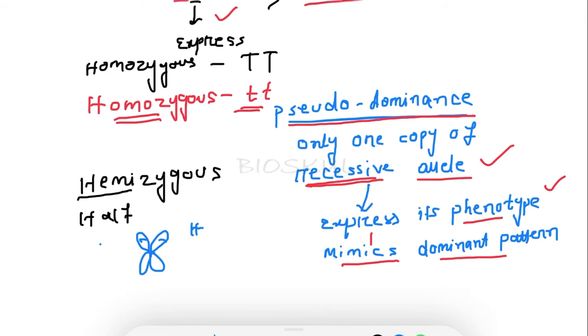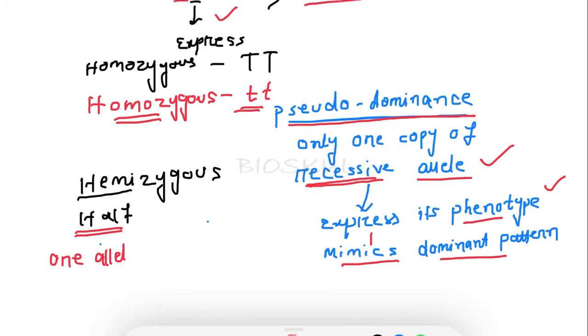Let's say for height, two alleles are present. It may be two dominant alleles, two recessive alleles, or one dominant and one recessive allele. This is the condition in a diploid organism. But in the hemizygous condition, only one allele is present and the counterpart is absent.